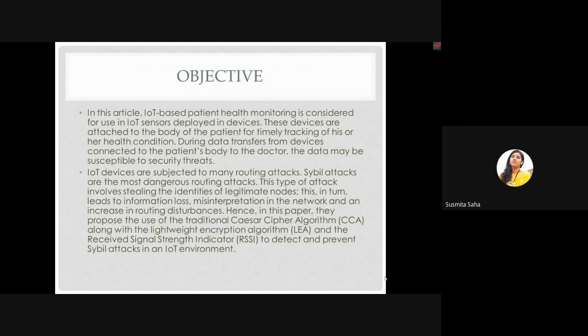Hence, in this paper, they propose the use of the traditional Caesar cipher algorithm along with the lightweight encryption algorithm and the received signal strength indicator to detect and prevent Sybil attacks in an IoT environment.